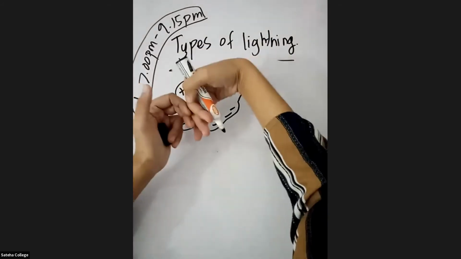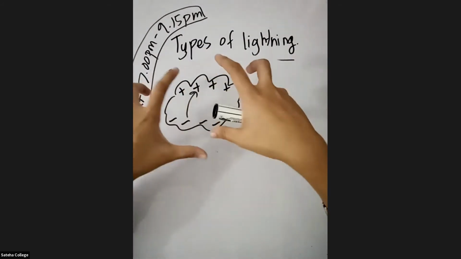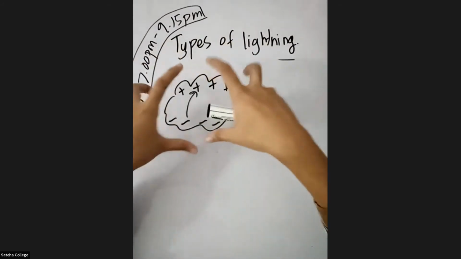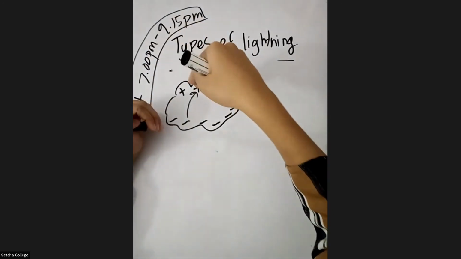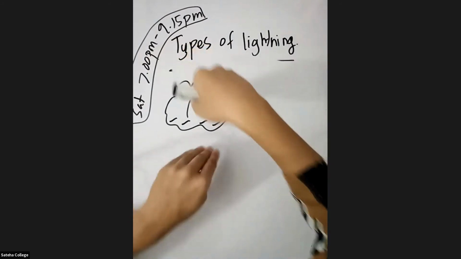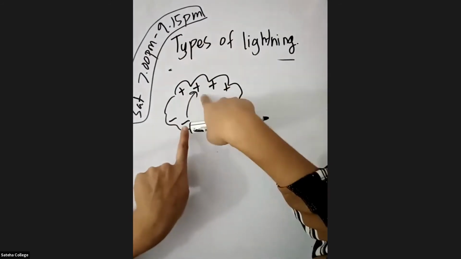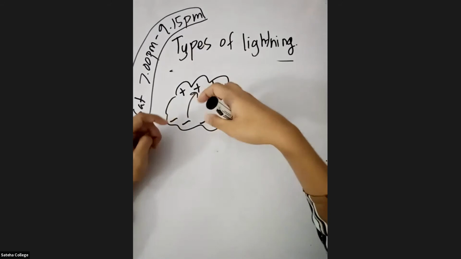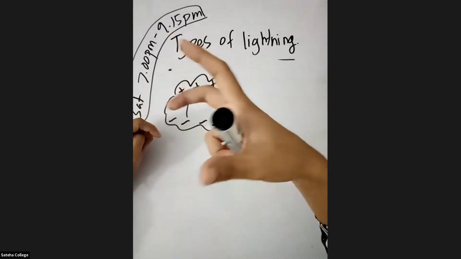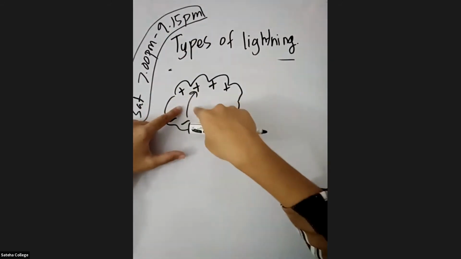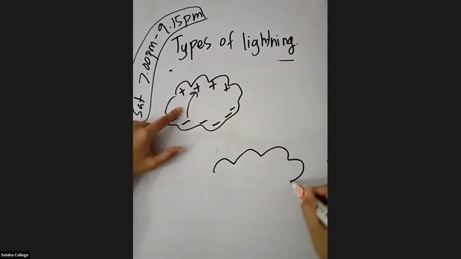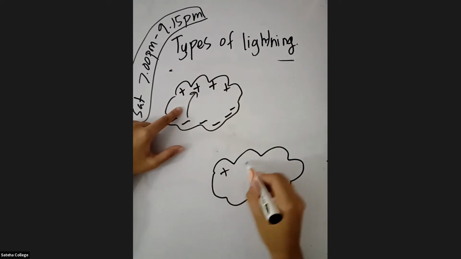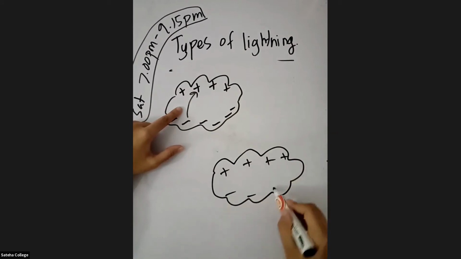So when they start to attract, when they are getting accumulated, when there is a large amount of charges inside these clouds, there will be a jump of electricity, a jump of charges from here to here. And when they attract each other, there will be a spark, electricity produced, right? So it can be within the cloud, as well as between 2 clouds, like this.